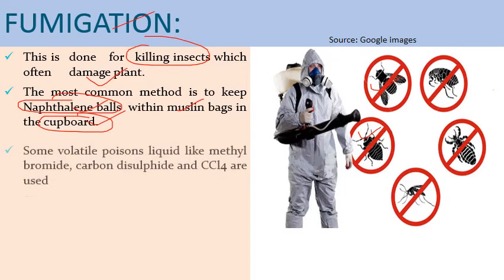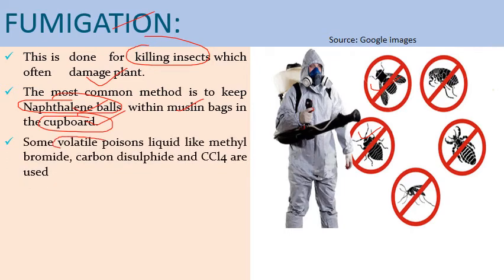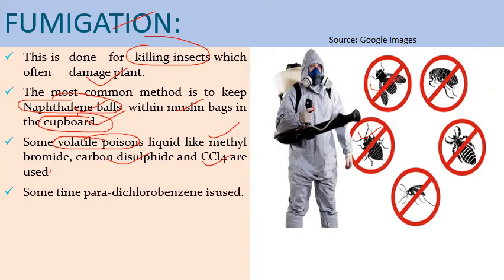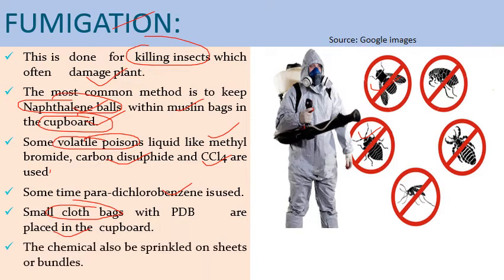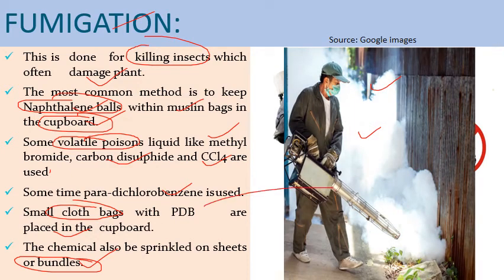prevent करता है attack of insects. Then we can use certain volatile poisons like methyl bromide, carbon disulfide, and carbon tetrachloride for the fumigation. Sometimes we can use para-dichlorobenzene for the fumigation process, and we can put this para-dichlorobenzene slices or small pieces in the cloth bags जो कि cupboard के अंदर रखे जाते हैं to prevent the attack of insects. And the chemicals may also be sprinkled on the sheets or bundles of these plant specimens. So this is the process of fumigation.